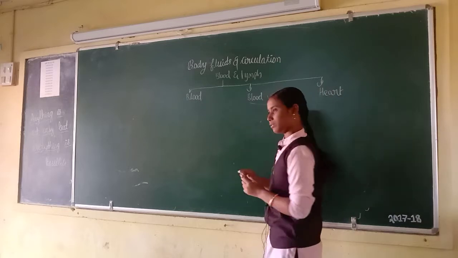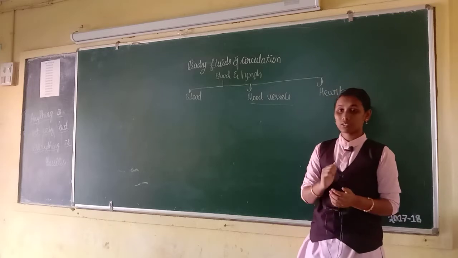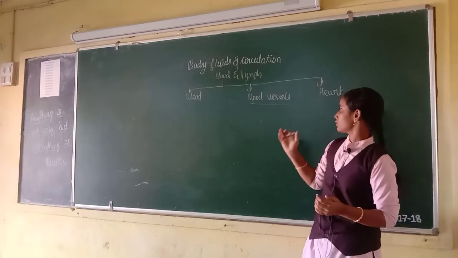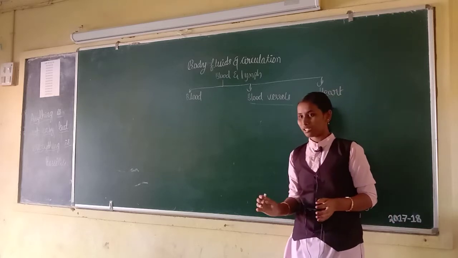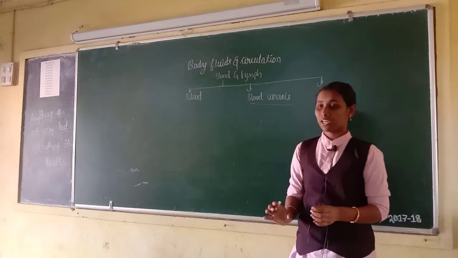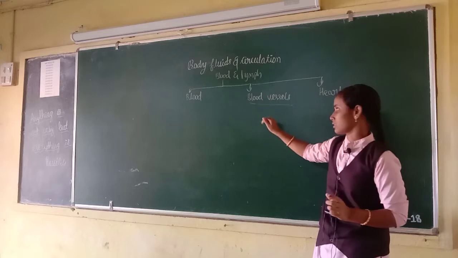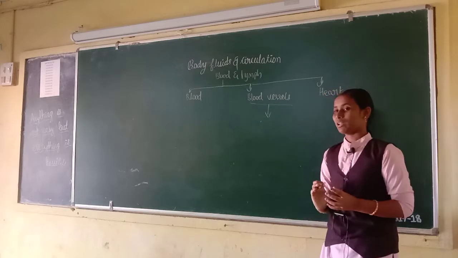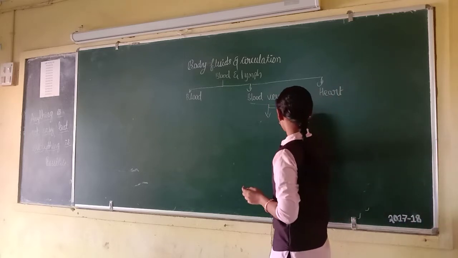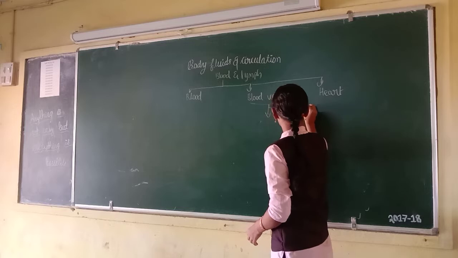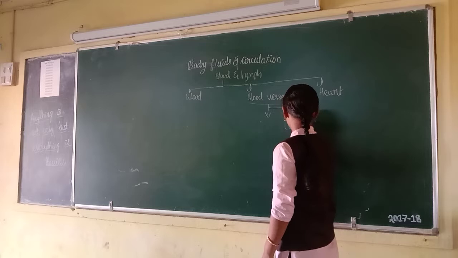First, blood vessels. Do you know what are the blood vessels? We are having a closed circulatory system, so we need blood vessels. Blood is not flowing in the open area. Blood is flowing in particular tubes or vessels. Those vessels are called blood vessels. Major three types of blood vessels are there. First one is arteries. Second one is veins. Third one is capillaries.